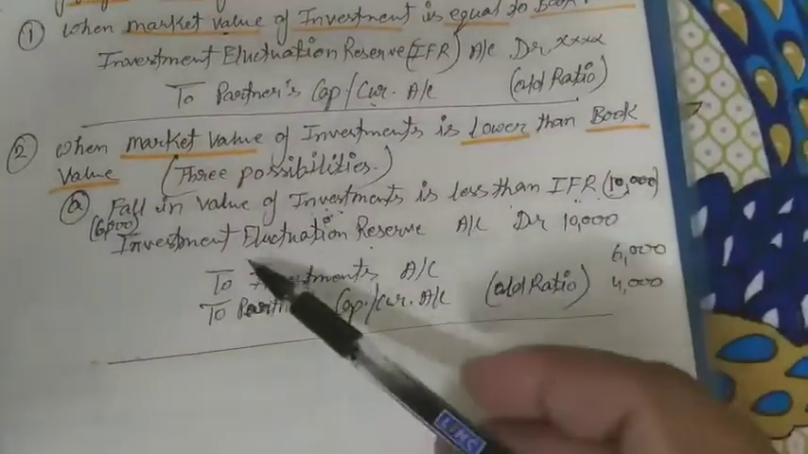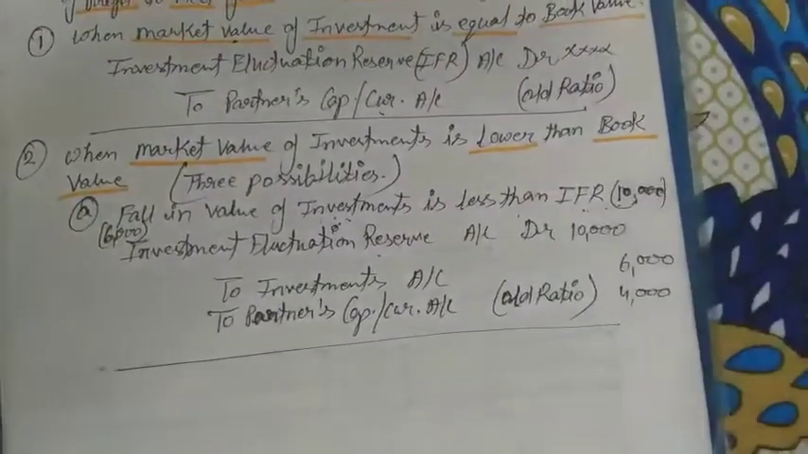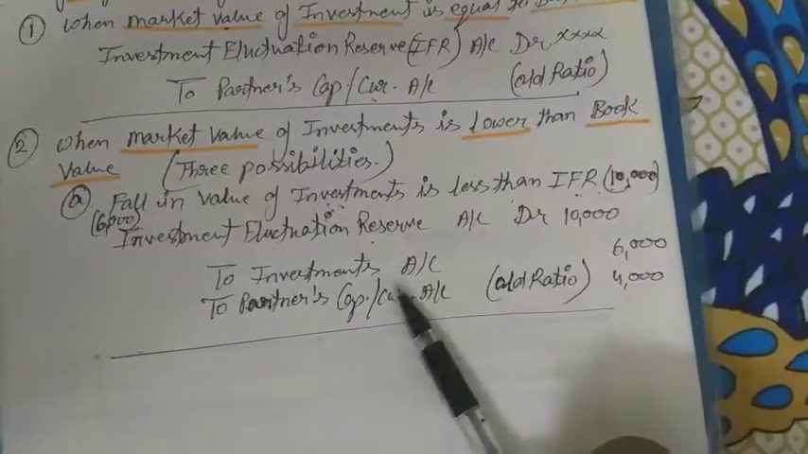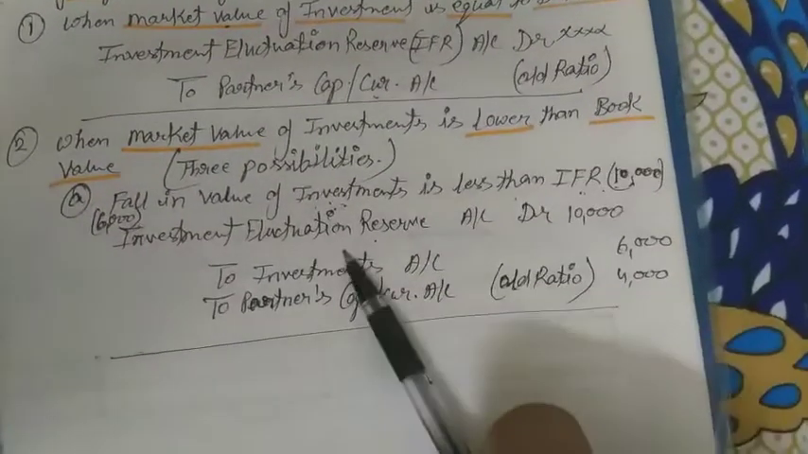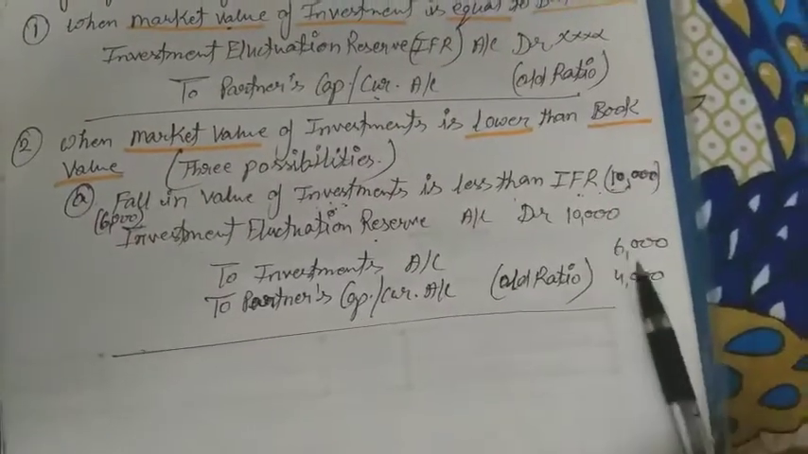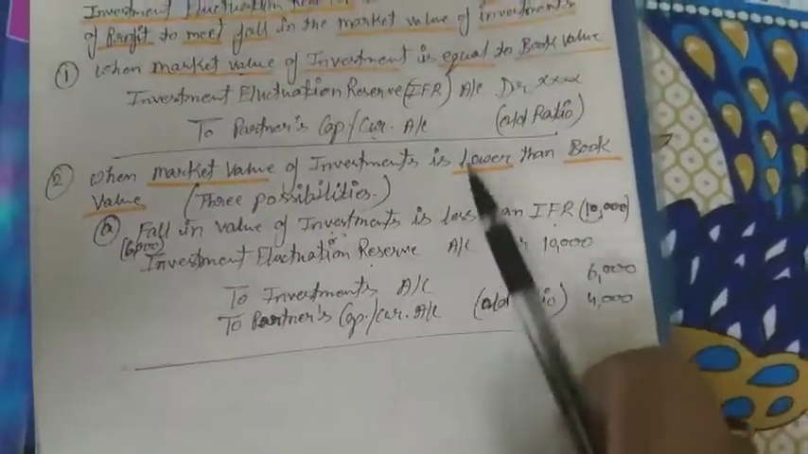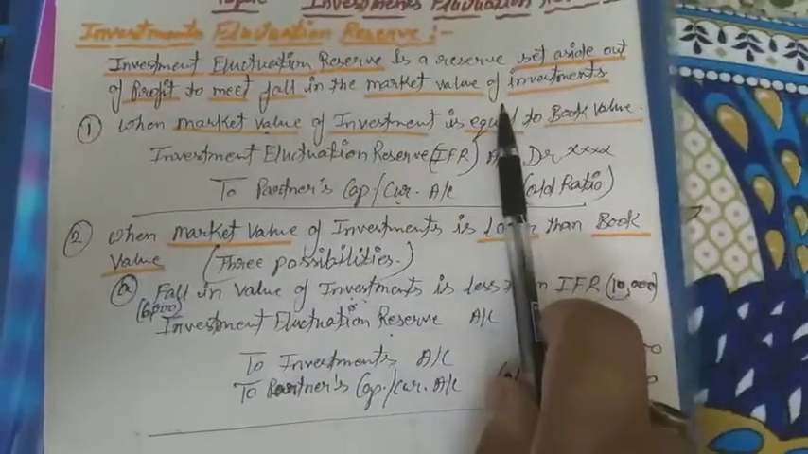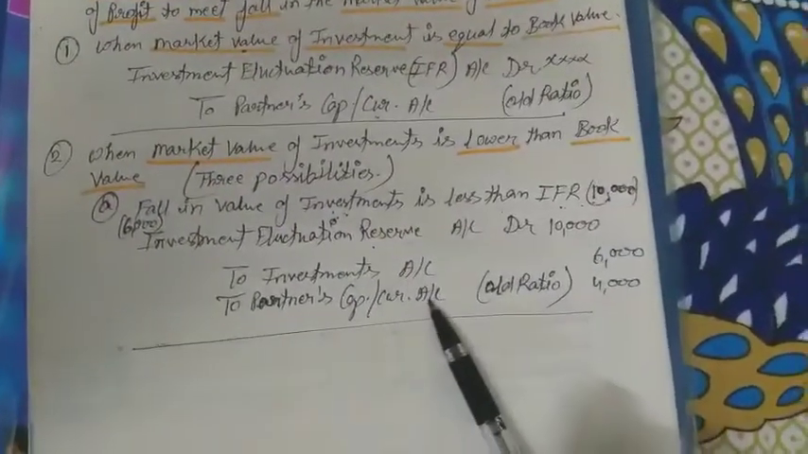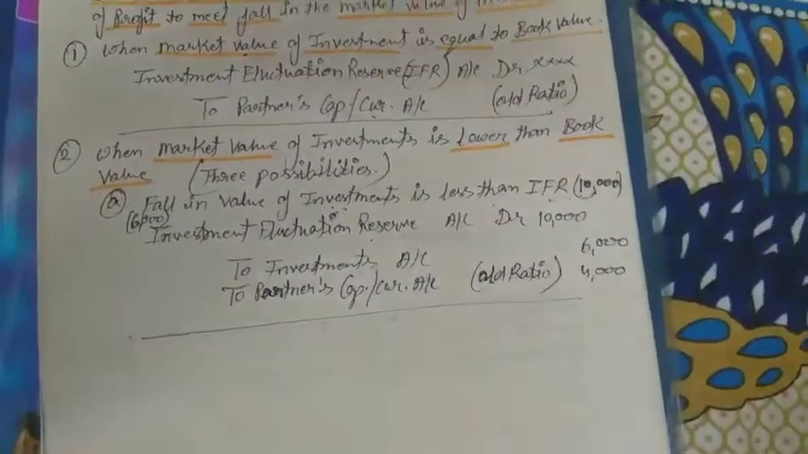So that's why IFR of 10,000, it will distribute among the partner, but there is a fall in investment, that's why investment will be credited, and these investments are covered by this IFR. Okay, this definition is completed according to this journal entry, whatever the definition I have written above. So that definition or meaning is covered by this journal entry, you can see clearly. Next one is,